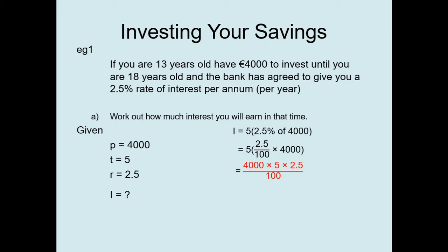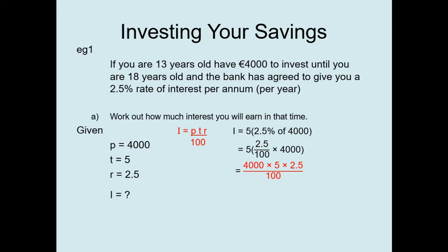This is in red because this is the general format for the formula for simple interest. I equals PTR over 100. You'll probably hear your friends or your teachers talk about simple interest using this formula. I equals PTR over 100. But I want you to see where we got this formula from so that it's not such a mystery to you. Remember that the rate of interest was some value over 100, and we multiplied that by the principal amount to find a percent of an amount. We multiply by it, and we multiplied it by the time or number of terms because we repeatedly get that same amount for 5 years in this case.